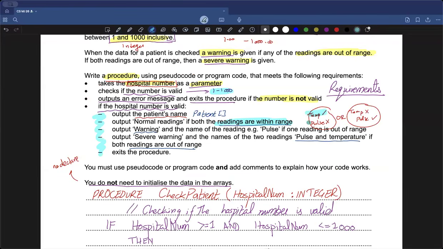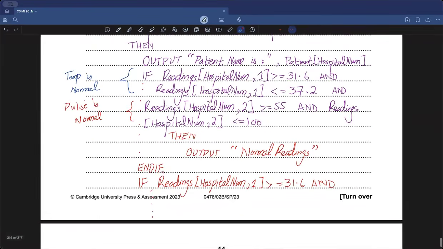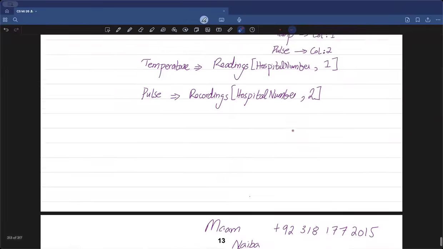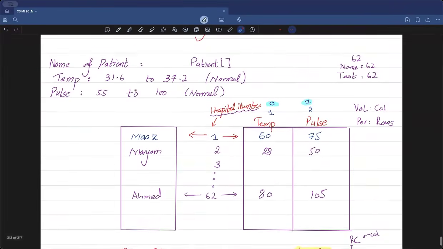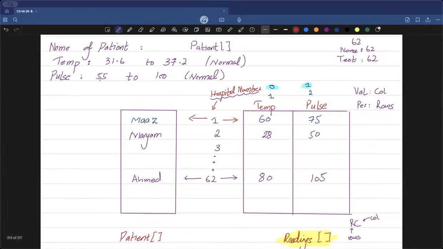But now I need to write code which checks and ensures that the pulse is outside the range. Now if I want to check that the pulse is outside the range, this basically means that my value should not be greater than or equal to 55, but it should be less than 55, or my value should be greater than 100, right? So if I go back to my model, I can see that my pulse is going to be outside the range when the value is either less than 55, I can clearly see it, right? Or the value is greater than 100.